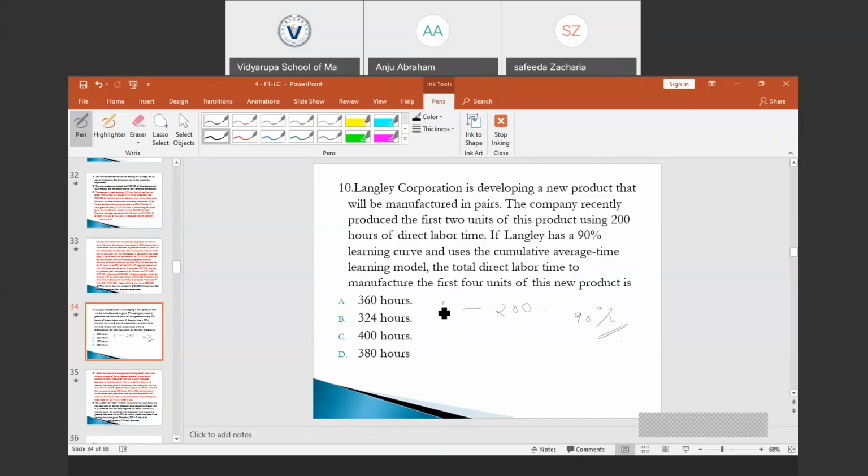The first lot there is 2 units, and in the second lot there will be 4 units. The total direct labor time to manufacture the first 4 units would be, if there is no learning, 200 plus 200, it will be 400 hours. But there exists a learning percentage of 90%. So 400 into 90%, 360 hours would be the time that it will take to produce the first 4 units.